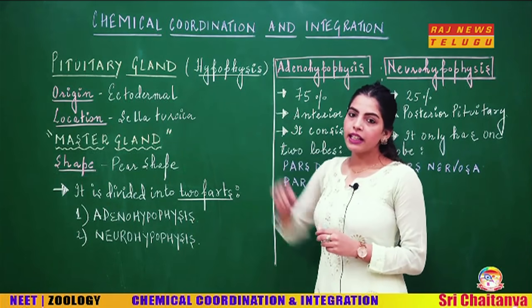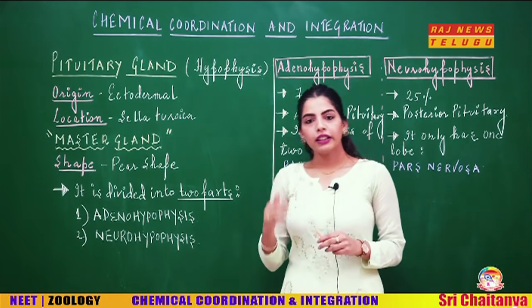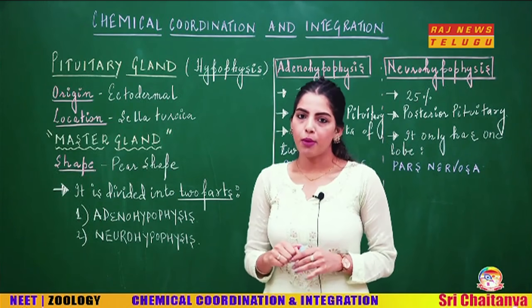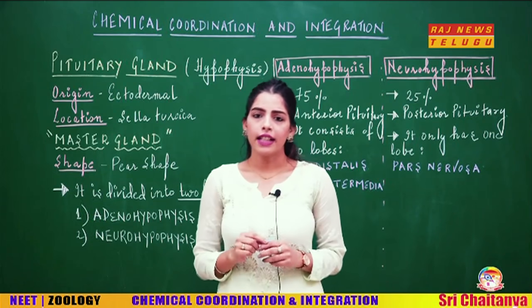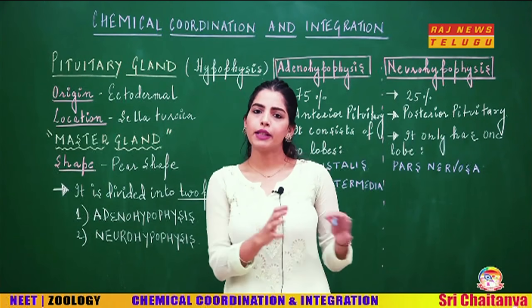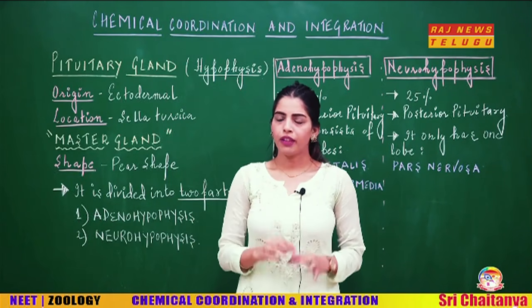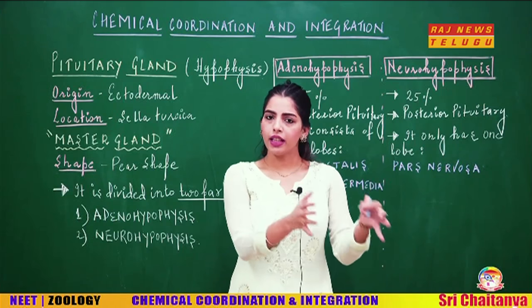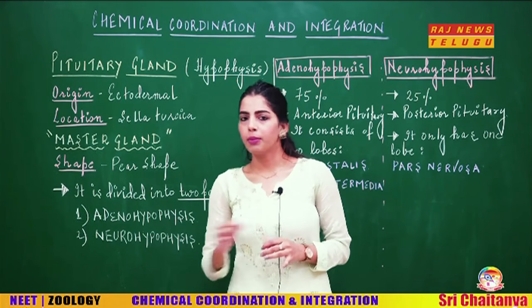Students, this pituitary gland is also called as hypophysis. So the other name of pituitary gland is hypophysis. In the previous class, we made a diagram that was showing the connection of the hypothalamus with the pituitary gland, right? And there were two things. There was the connection with the anterior pituitary and there was the connection with the posterior pituitary.